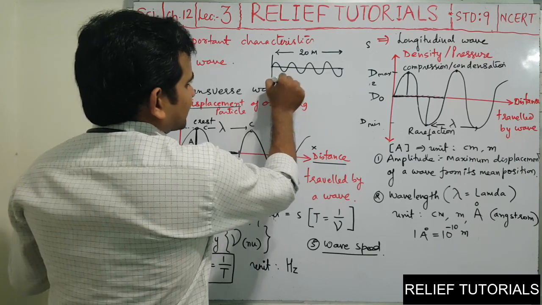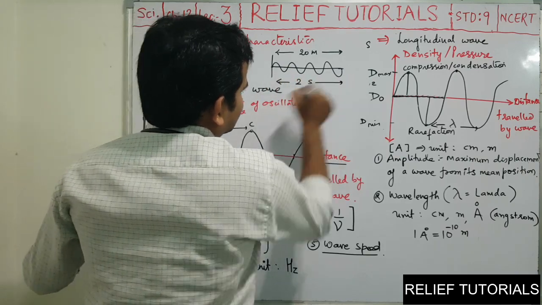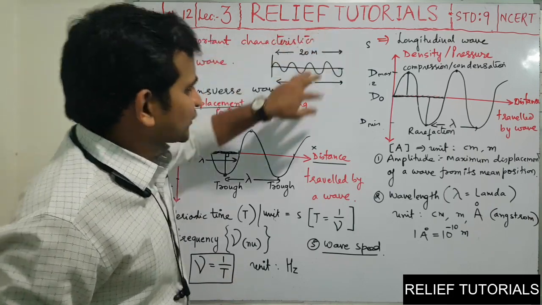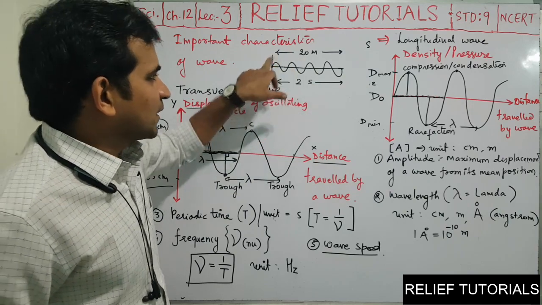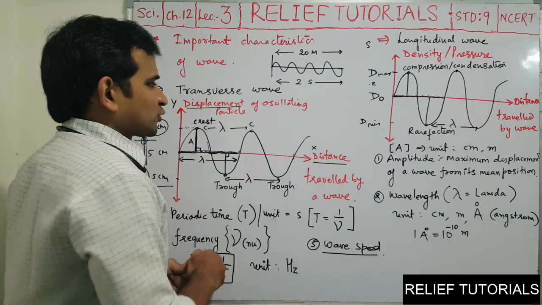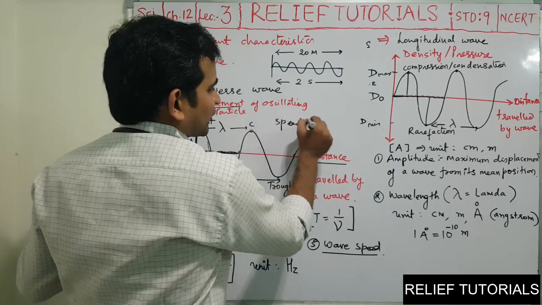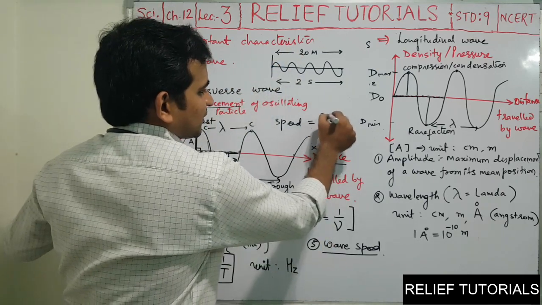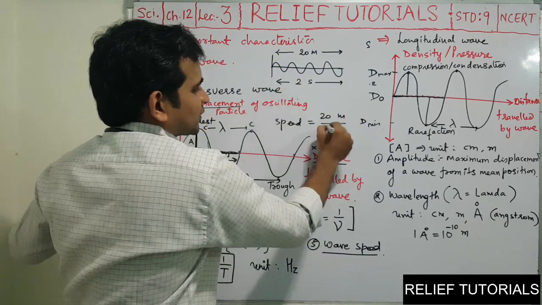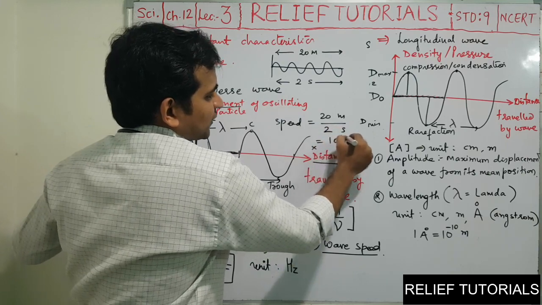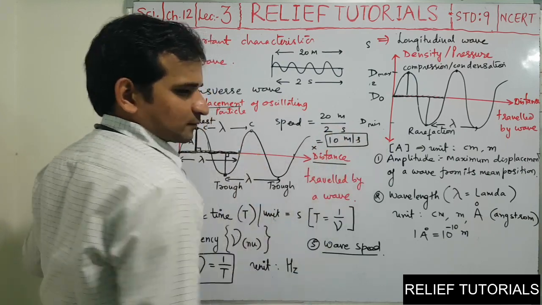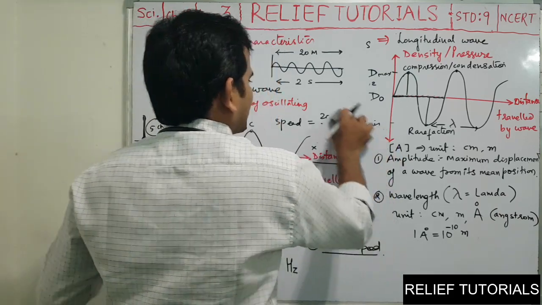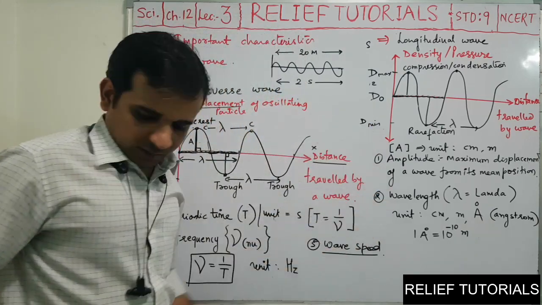And let us say the time is 2 seconds. The time required by a wave to reach from this point to this point is only 2 seconds, and distance traveled by a wave is 20 meter. So what should be the speed of this wave? According to the simple formula of speed, distance upon time, distance traveled is 20 meter upon time taken is just 2 seconds. So the answer is what? 10 meter per second. Simple. But let us find out the formula in terms of waves.